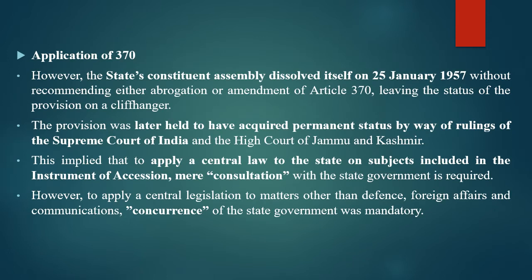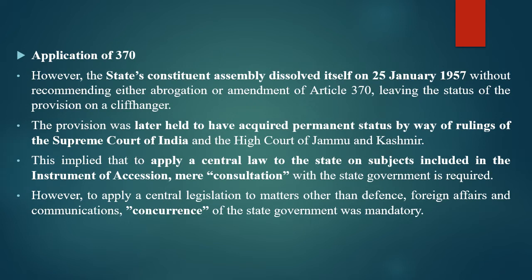Now, the application of Article 370. This article is completely applicable to the state of Jammu and Kashmir. Whatever provisions were given under this article were later held to have acquired permanent status by way of rulings of the Supreme Court of India and the High Court of Jammu and Kashmir.